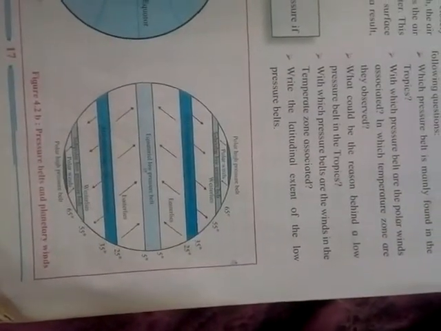The uneven distribution of temperature influenced the distribution of air pressure too. That means they influenced the air pressure too. This led to the formation of low and high pressure belts horizontally between the equator and the poles. Observe 4.2 A and B.